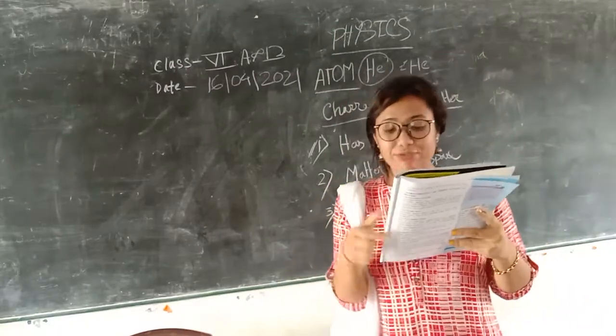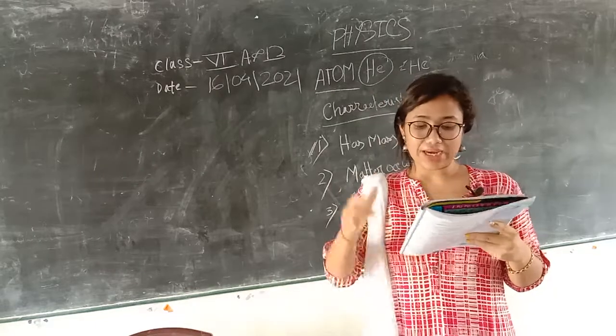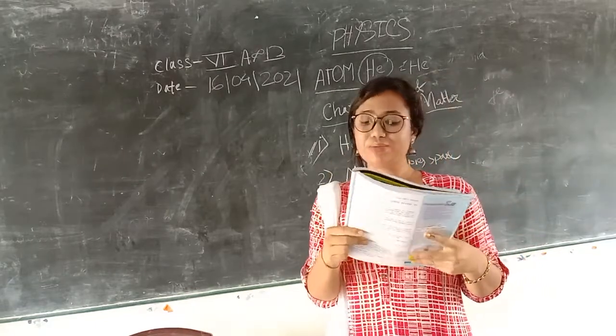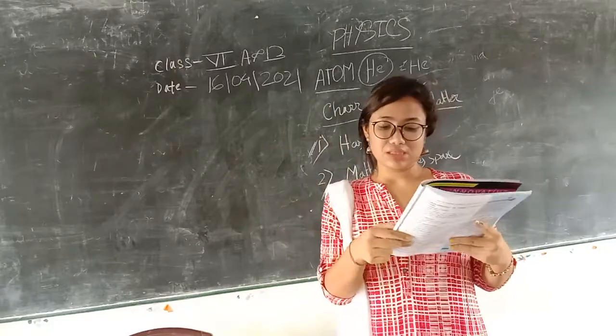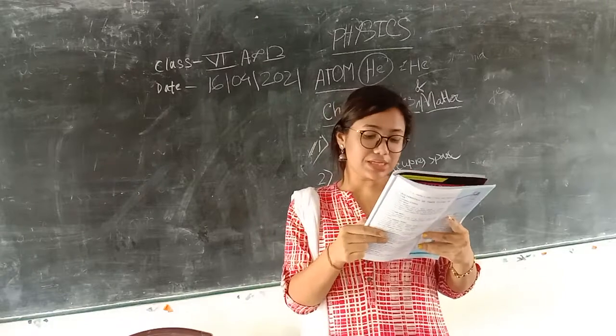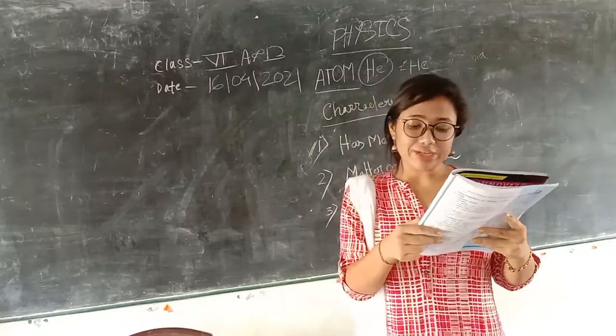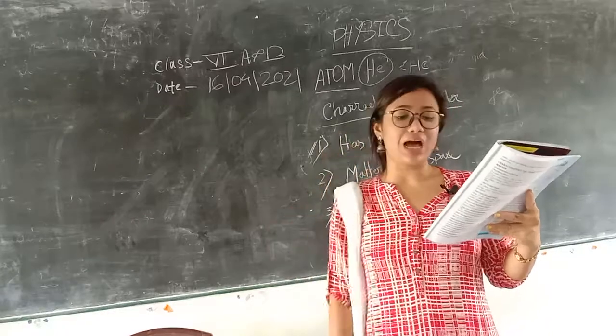Mass and weight are 2 different concepts. The quantity of matter in an object is called mass. What is mass? How much matter is present in an object. It is a constant quantity. Weight is the force with which the matter is pulled towards the earth.